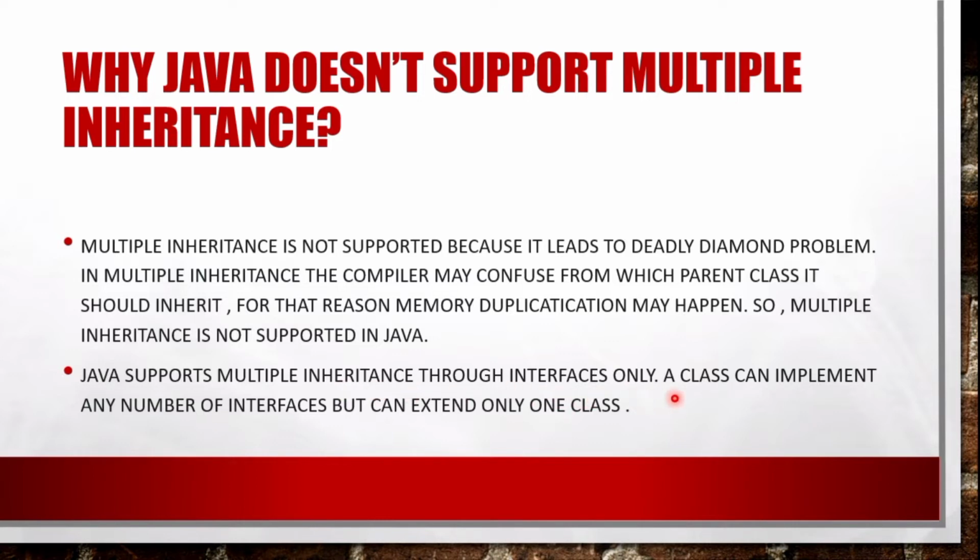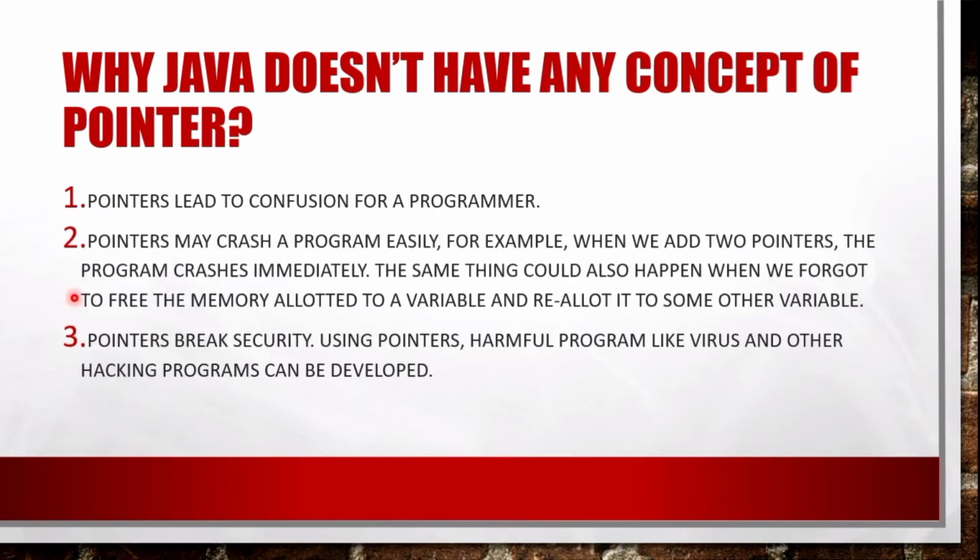A class can implement any number of interfaces, but can extend only one class. So let's go to the next question.